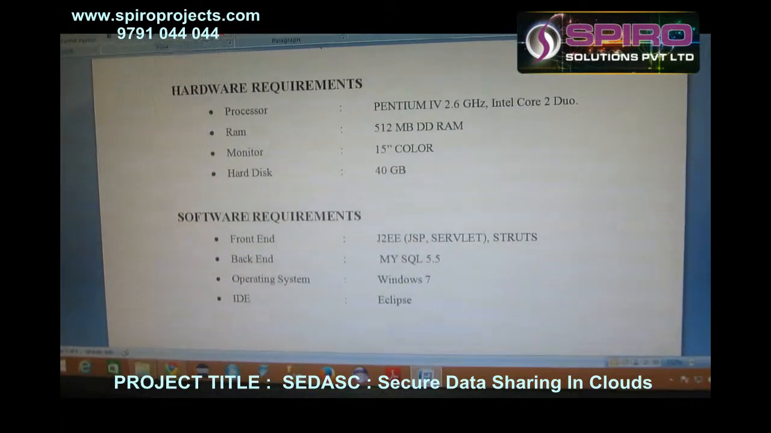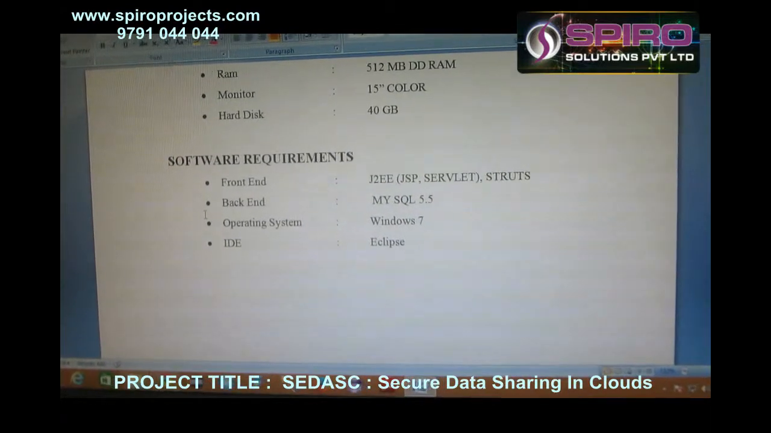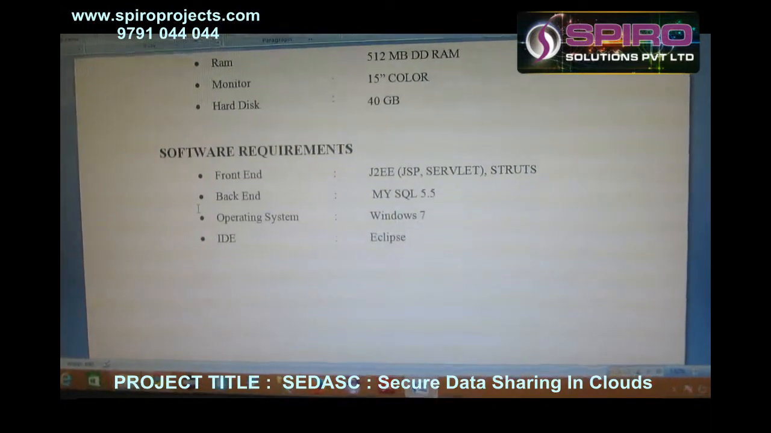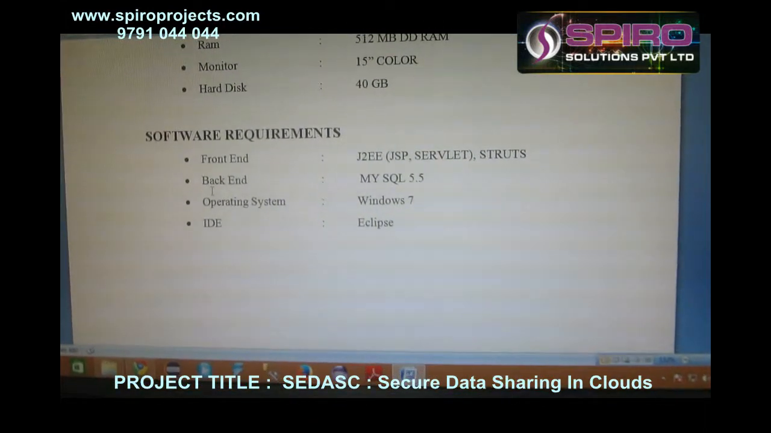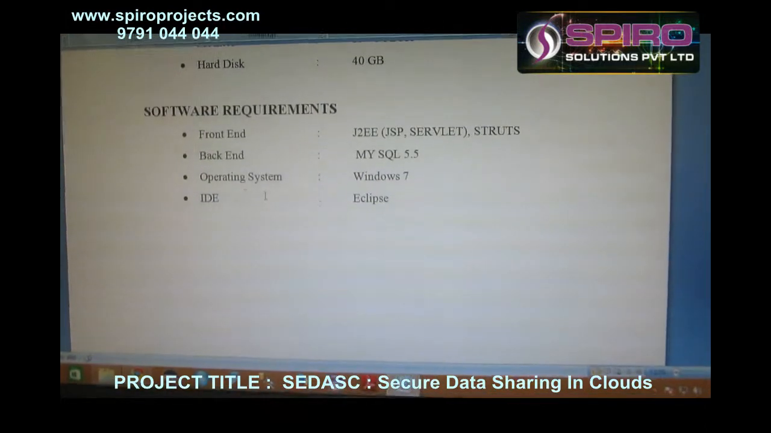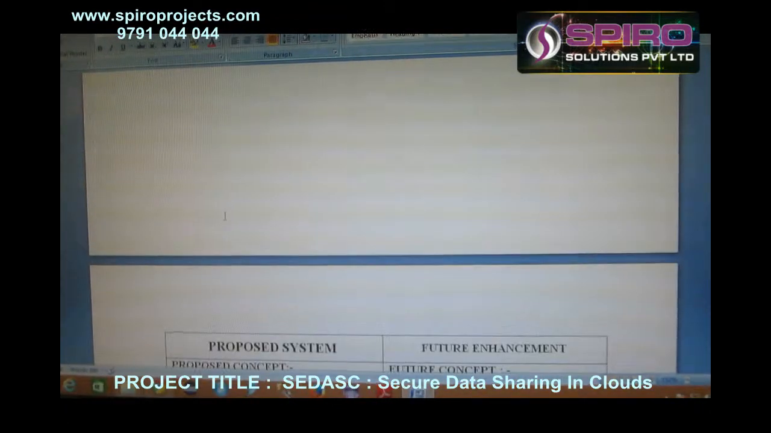The software requirements of this project: front end is Java, that is J2EE, JSP, servlet, Struts are the examples. The JSP servlets are used to create a dynamic web page. The backend uses MySQL to store our database. The operating system is Windows 7. The integrated development environment is Eclipse.